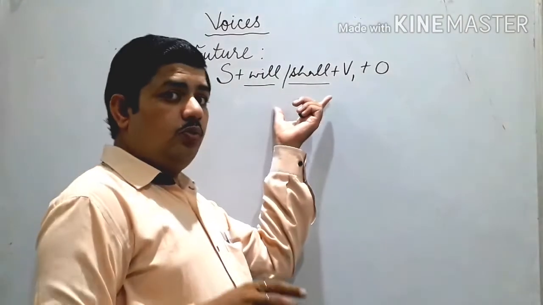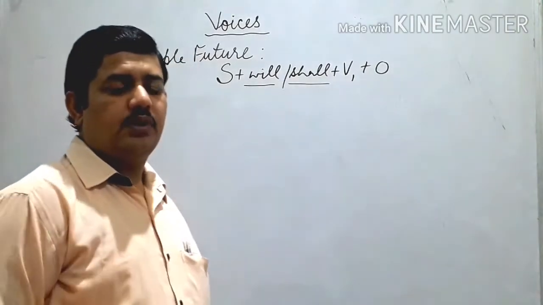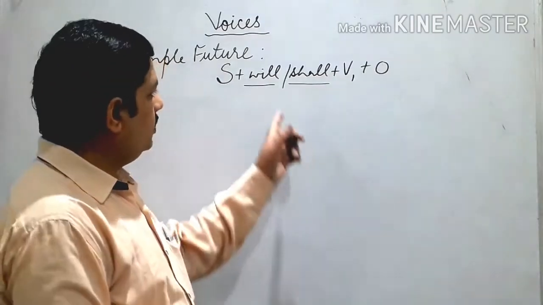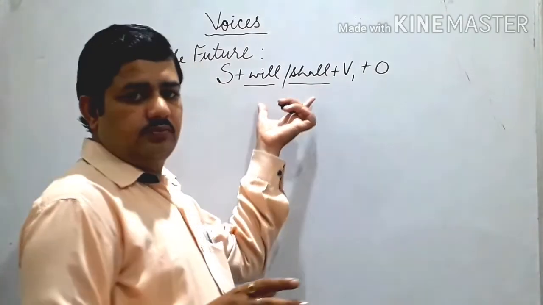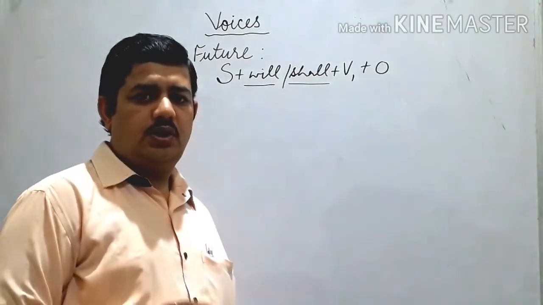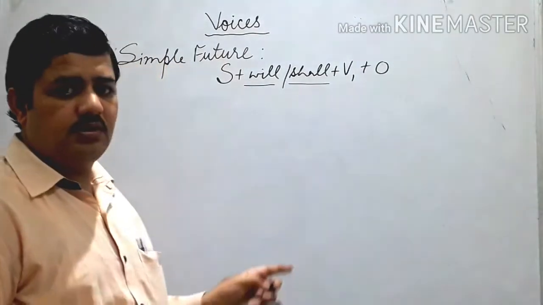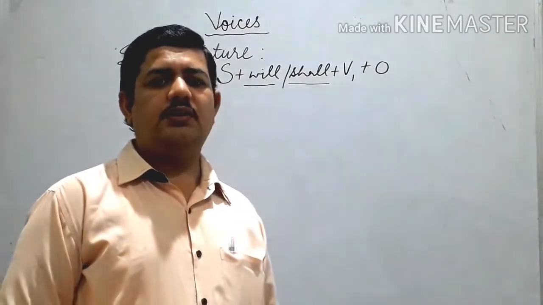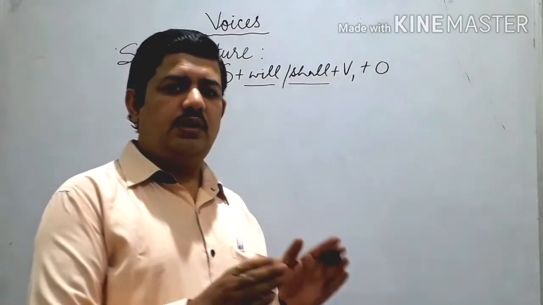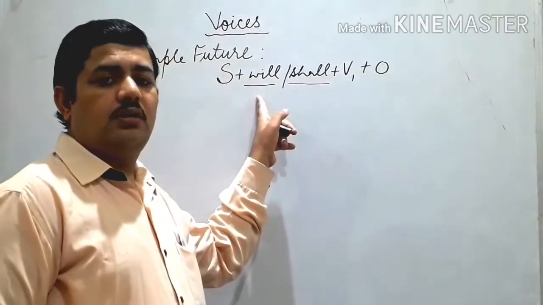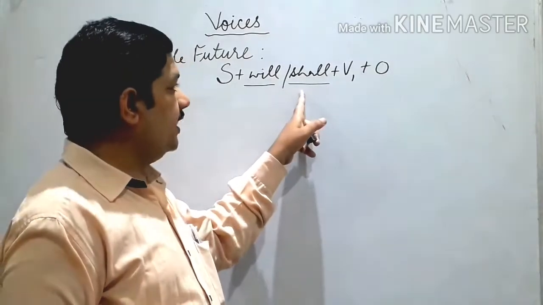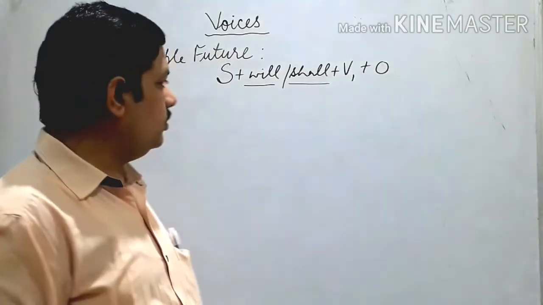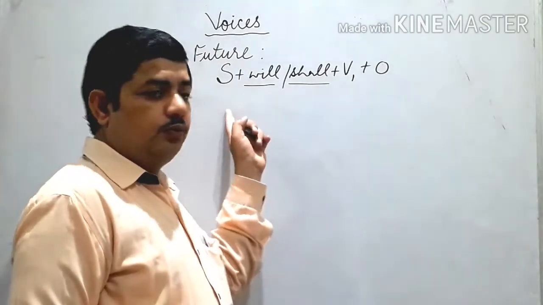But when we did modals, I told you that the rules of tenses, especially of this tense, are a little bit different when we do modals. There are different situations where we use will with first person and shall with second and third person. That is a difference. So I was telling you about this tense, simple future.